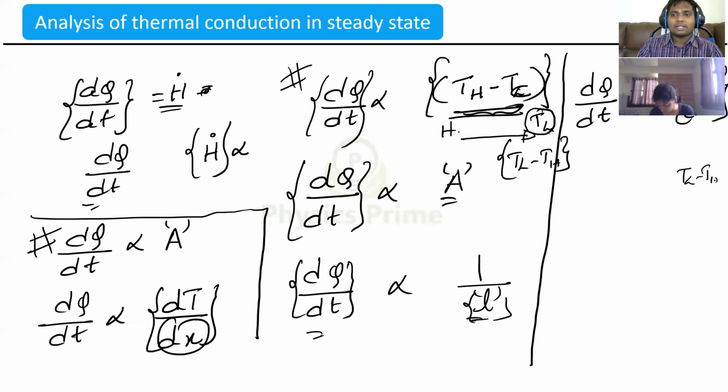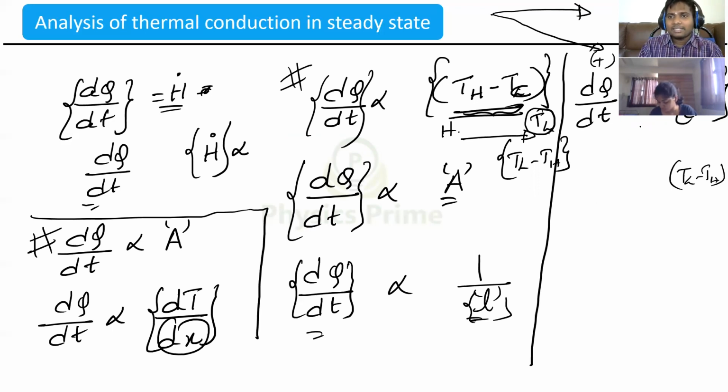Lower minus hotter becomes negative, and the negative becomes positive, meaning heat is going in the positive direction whereas the gradient is opposite. Temperature is decreasing here, but heat flows toward the decreasing temperature region. That is the minus symbol we indicate here.